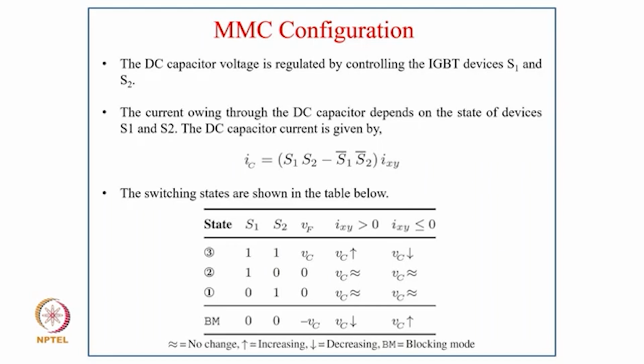The switching states are shown in the table here, with three switching states, where the S1, S2 status is 1,1 and 1,0 and 0,1, and VF is VC and 0, 0. If IXY is greater than 0, VC increases with both the switches on, and if IXY is less than 0, then VC decreases. For the other two cases, VC remains almost constant. Then you have a blocking mode, where both devices are 0, and VF is equal to minus VC. Typically, if IXY is greater than 0, VC decreases, and if IXY is less than 0, VC increases.